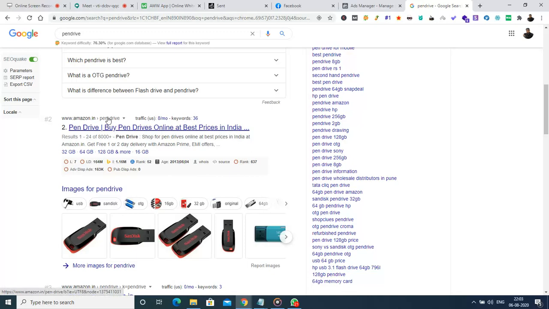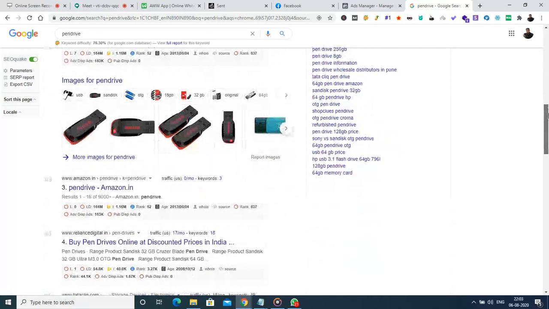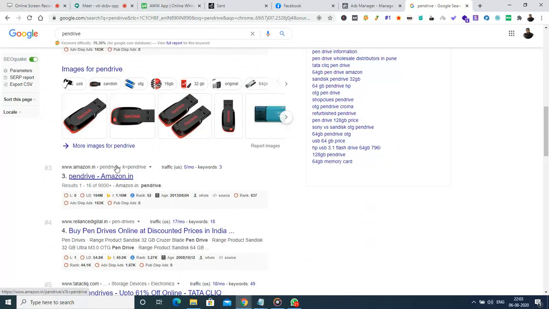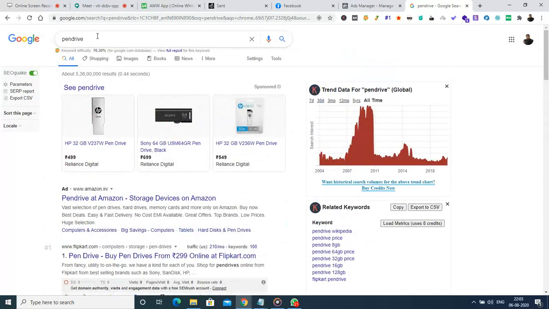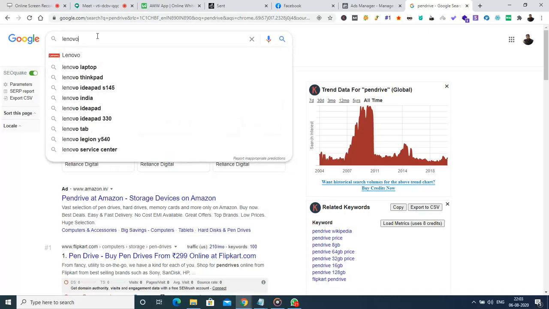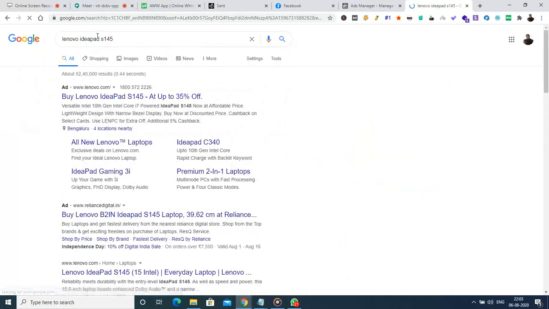So this is pen drive. Let me go for something like Lenovo Idea, yes, 145.